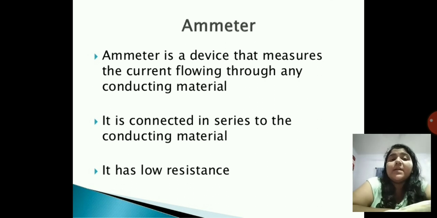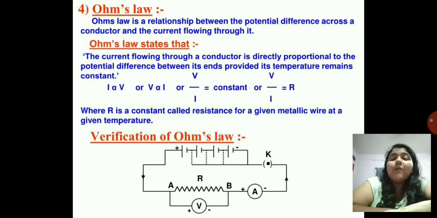Then the voltmeter is connected in parallel, and the ammeter is connected in series. And then voltmeter has a high resistance and ammeter has a low resistance. Okay, so till now we have covered what is electric current. In the next video we are going to see about the great person, Ohm, who has introduced Ohm's law. Okay, thank you children.